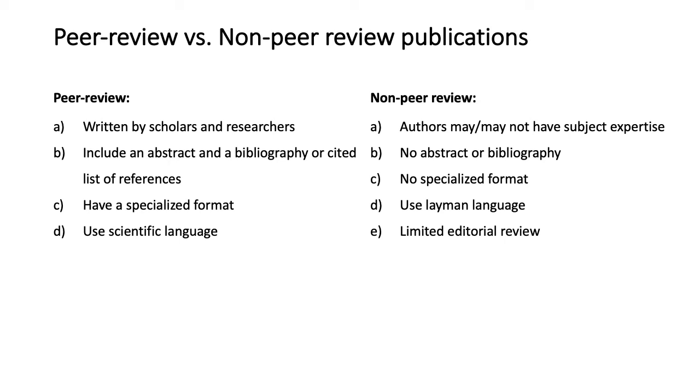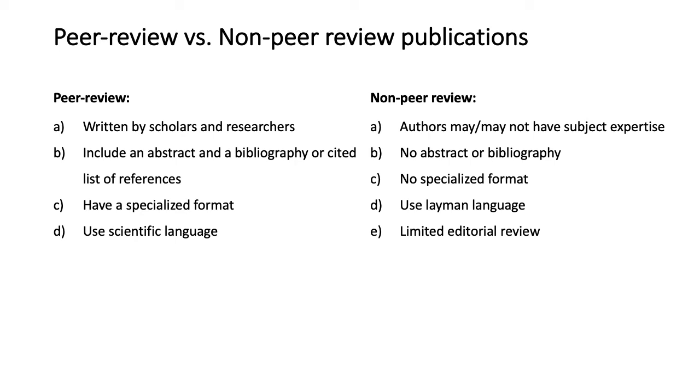And usually a peer review article is written by scholars and researchers like you. And they will include an abstract and bibliography or a cited list of references because this is essential. And then they'll have a specialized format, which I will tell you in the next slide. And also, they use a scientific language. These are the most common characters of a peer reviewed paper. And a peer reviewed paper will generally be submitted to a journal.